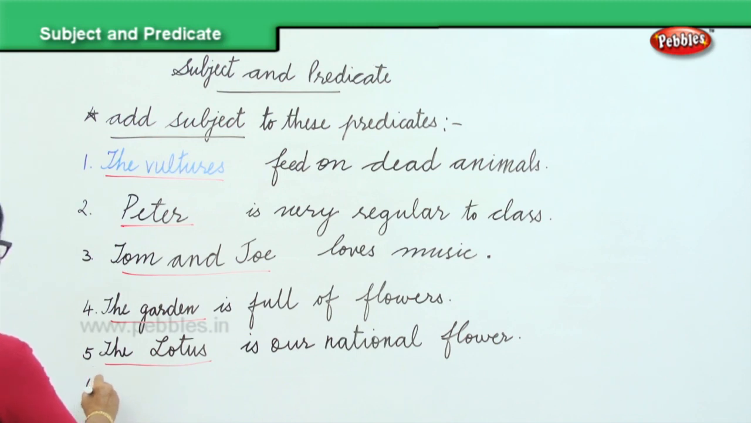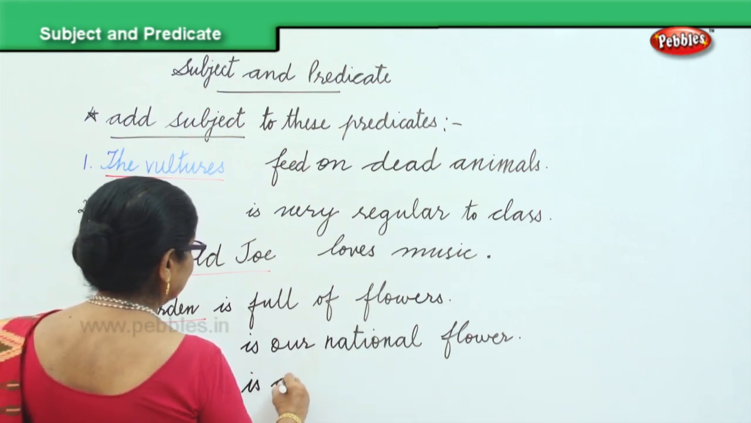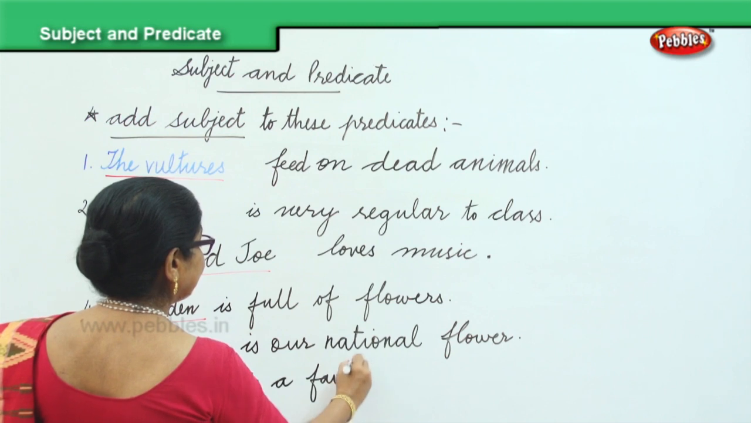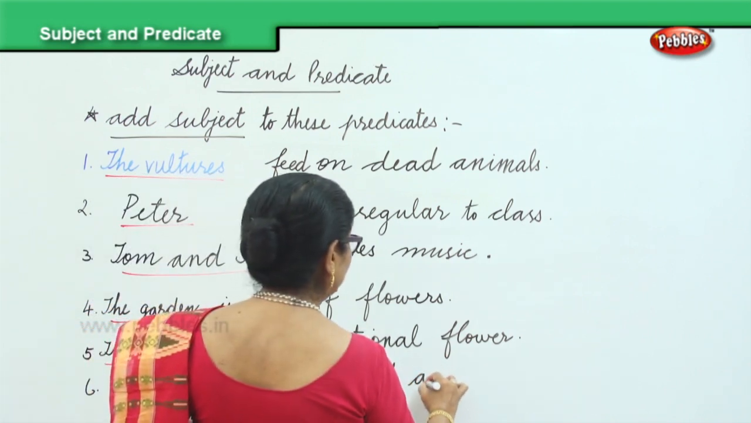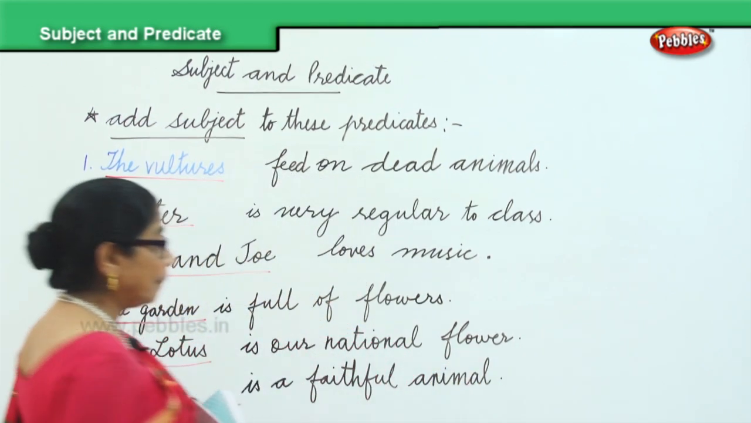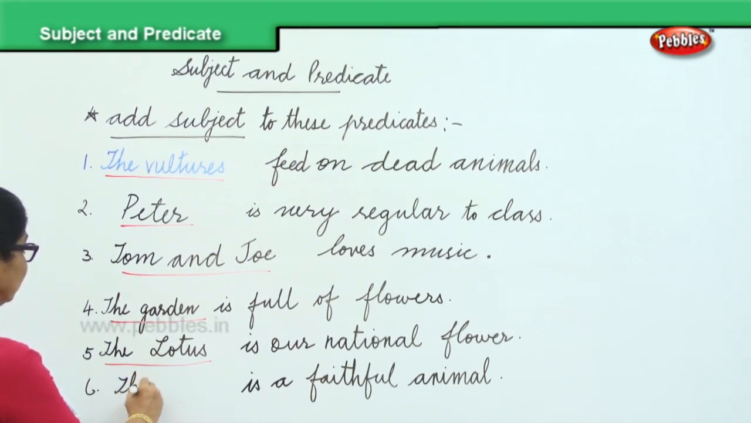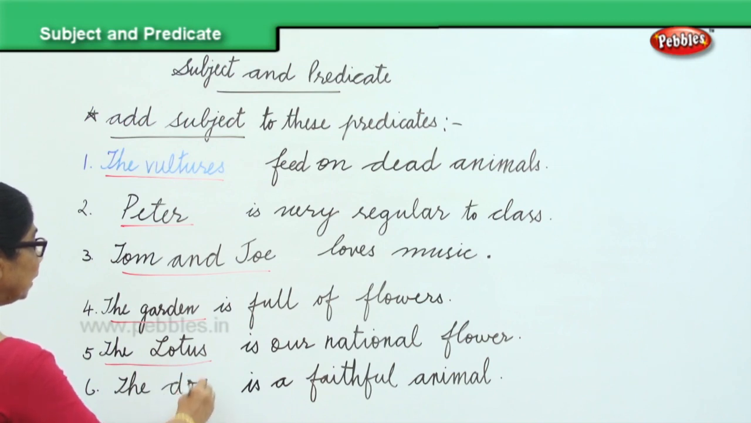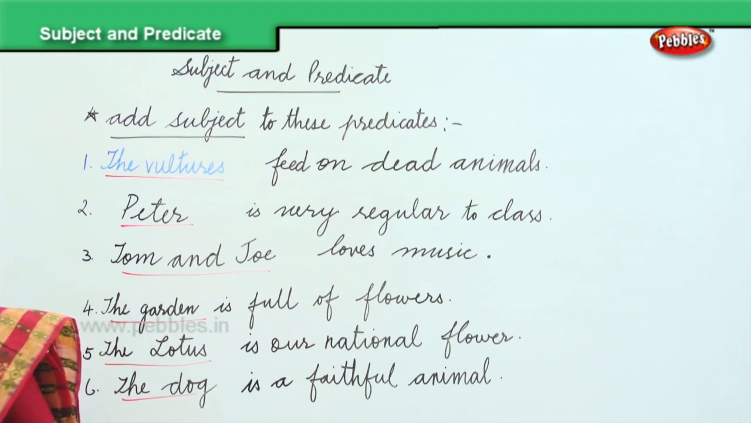And finally, I'll put one more sentence for you. Is a faithful animal. Which is the faithful animal you know? It's a faithful animal. You supply the subject. The dog. Very good. The dog is a faithful animal. That is the subject. See now how well you have supplied the subject for all the predicates.